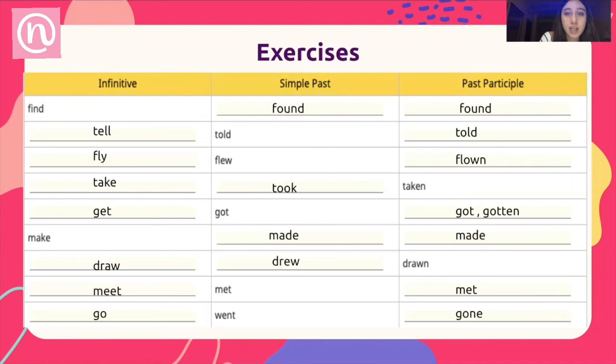As you can see, there are many verbs that are written the same way in simple past and past participle. It depends. Some words may change the ending. So I recommend that you practice these exercises so that it is easier to memorize the irregular verbs. And that will be all for the lesson of irregular verbs.